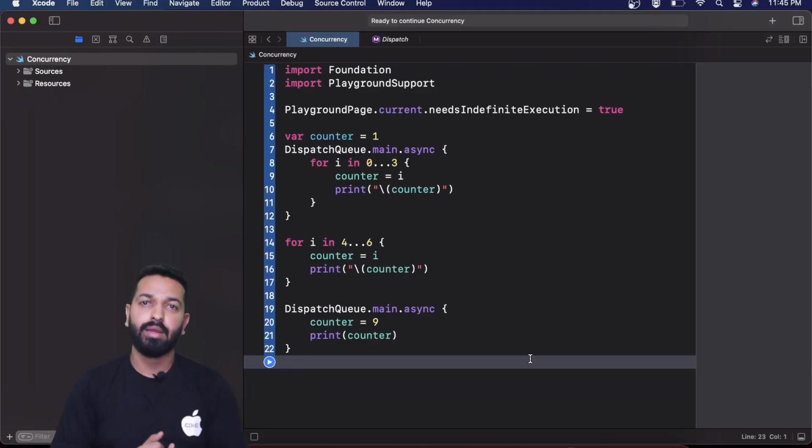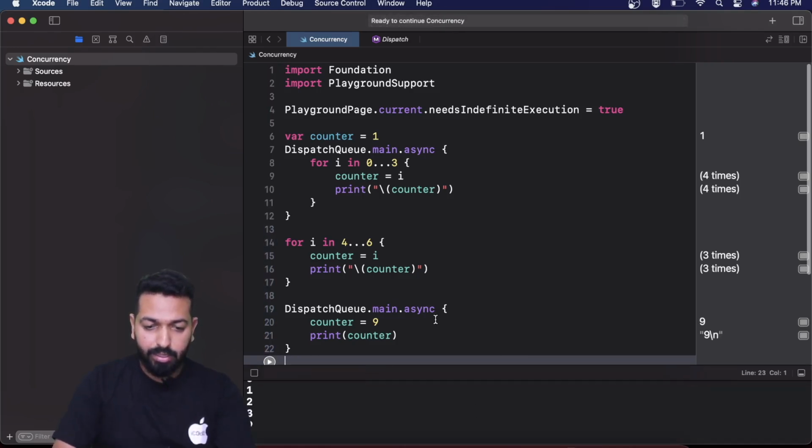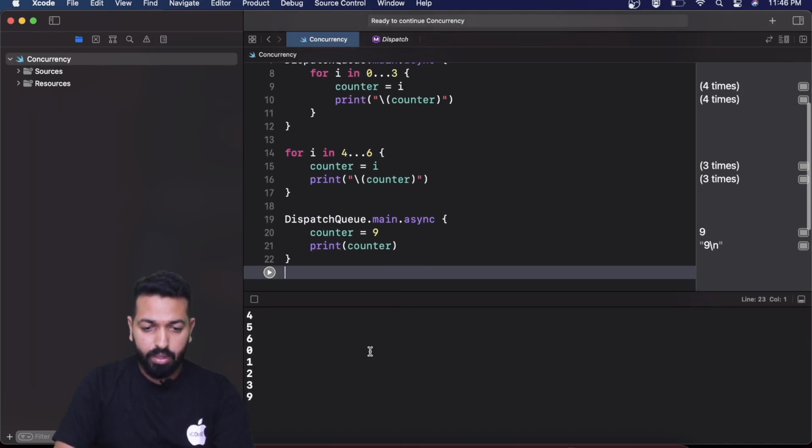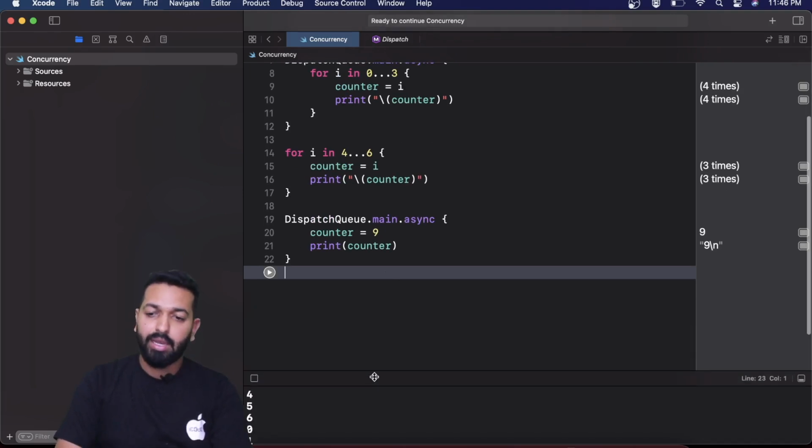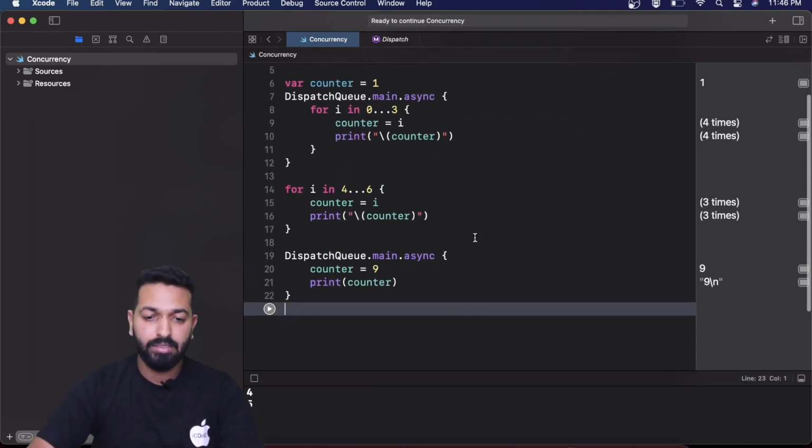Now let's see a little bit of code. I have this code snippet here. Now based on our discussion of serial versus concurrent, sync versus async, and the understanding that we have developed about the dispatch queues, try to predict the output of this one. You can pause the video for a while and give it a thought. Later you can validate your answer and the thought process. So if I just run it in the playground, we see the output as 456012339. Now let's understand why it was like this.